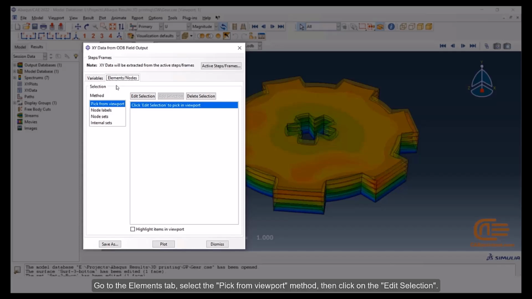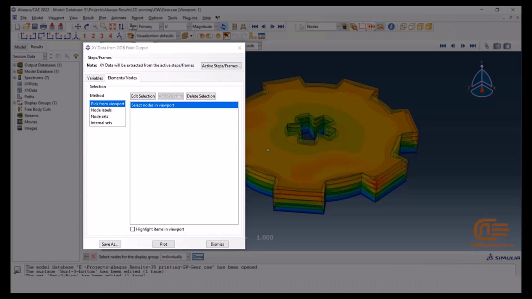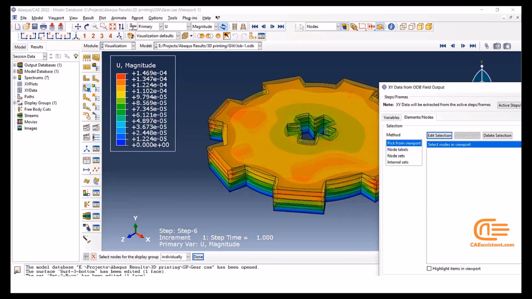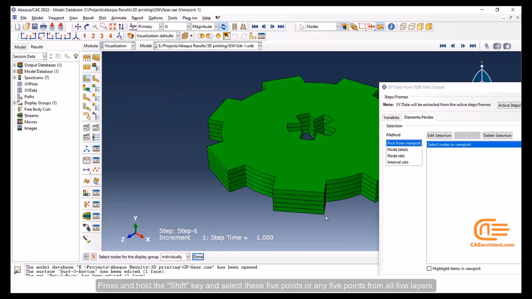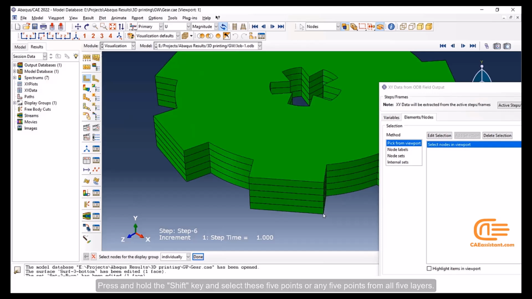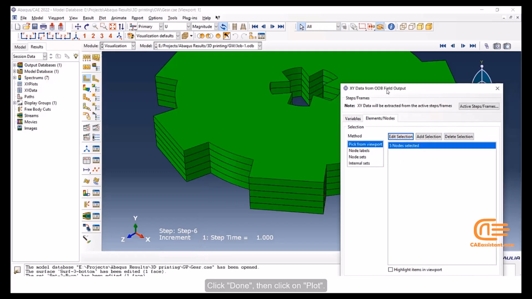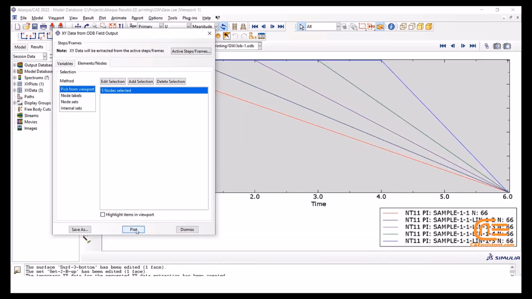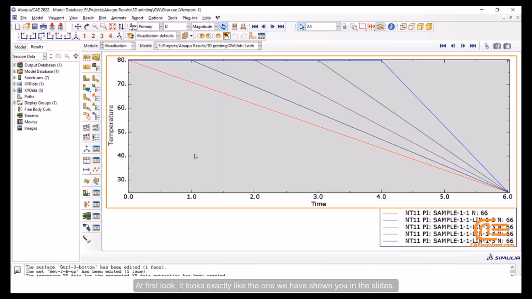Go to the Elements tab, select the Pick from Viewport method, then click on the Edit selection. Press and hold the Shift key and select these 5 points or any 5 points from all 5 layers. Click Done, then click on Plot. At first look, it looks exactly like the one we have shown you in the slides.